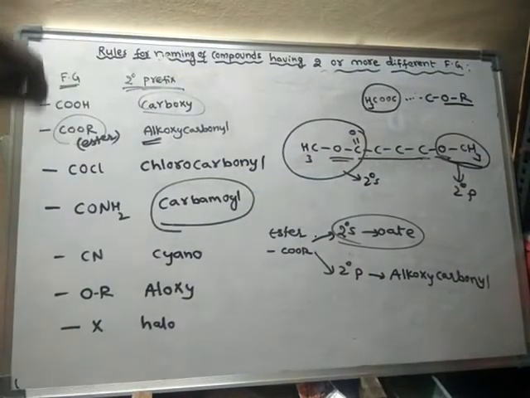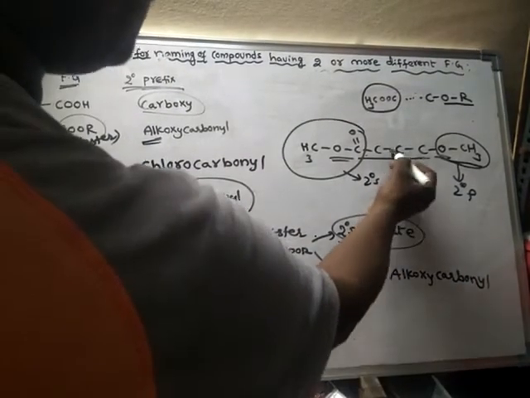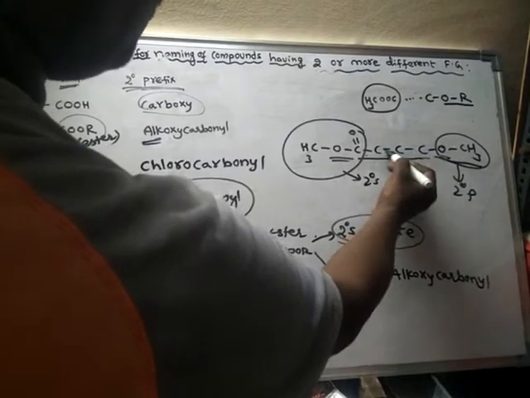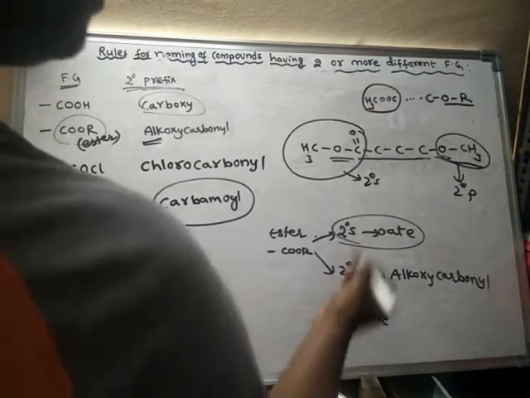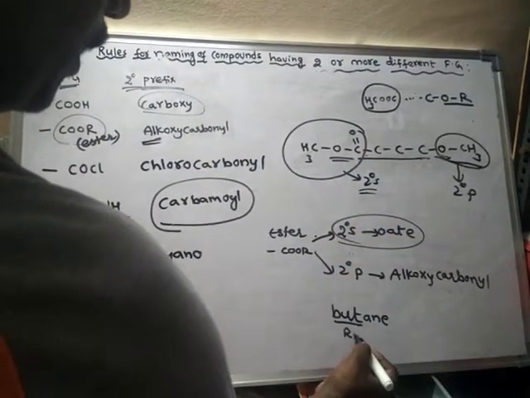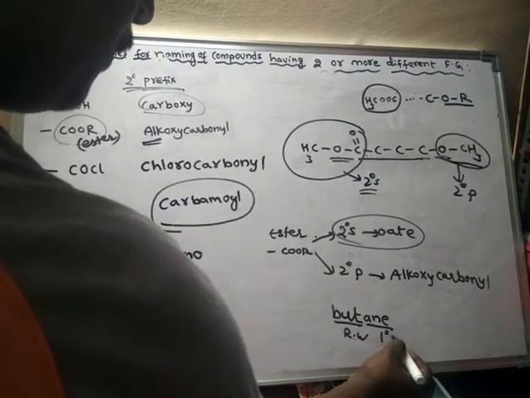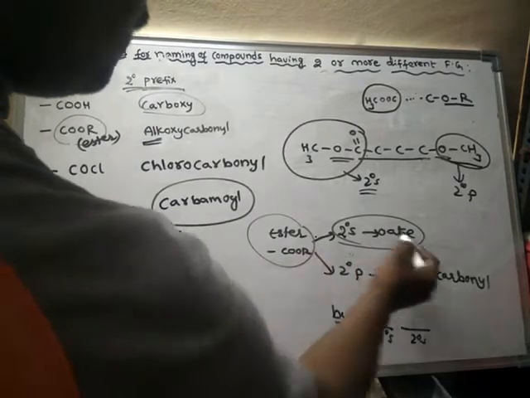Four means but. Between the carbons of the parent chain only single bonds are there, hence butane. This is the root word, an is the primary suffix. What is the secondary suffix? For ester, the secondary suffix is oate.